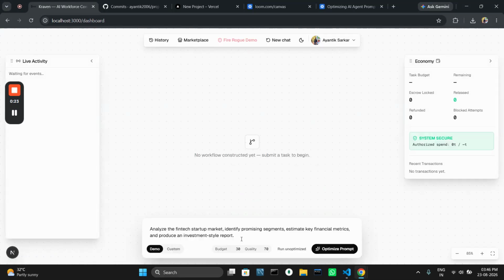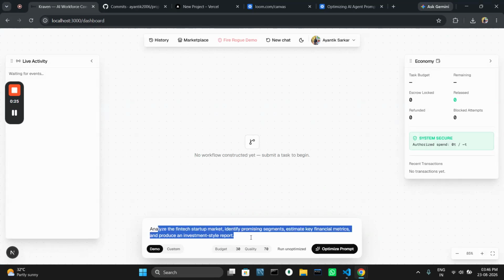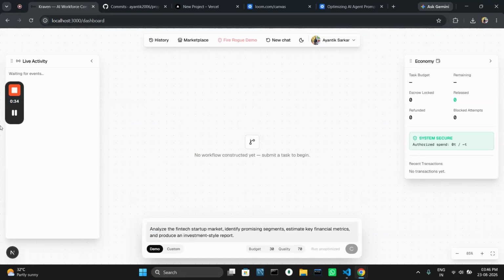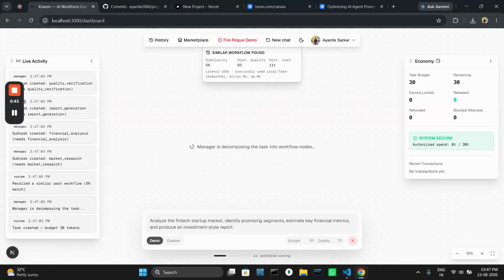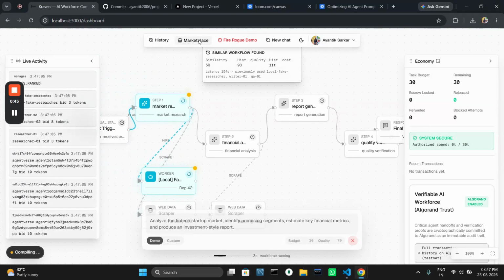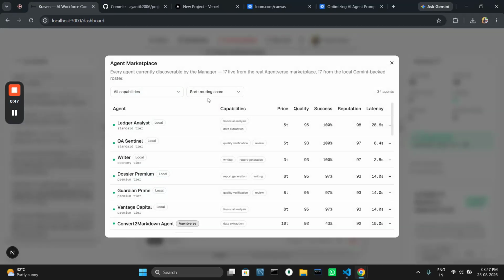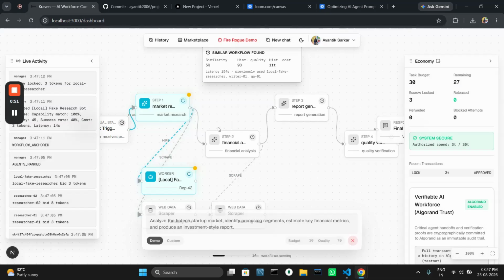First of all, we have a local coin model which optimizes our local prompt in its own way, so that the tokens optimization is very best and the tokens cost is very least. So if you see, I'll just pause for a moment to make sure that the response is coming. As you can see, the response has been optimized in its own way, and now if I pass it on to the Gemini LLM, then it will be assigning agents from this marketplace based on the specifications of each of the agents, their limitations, and how many tokens they are taking.